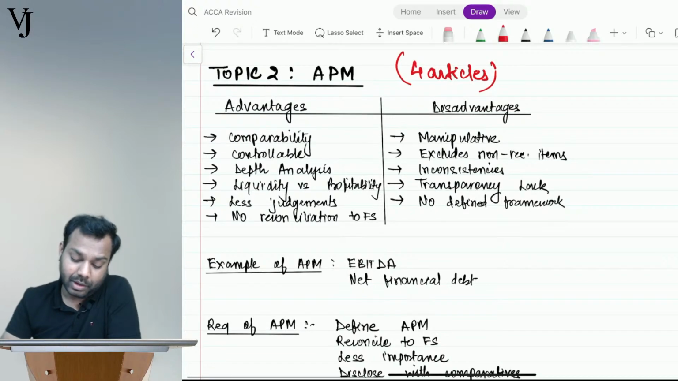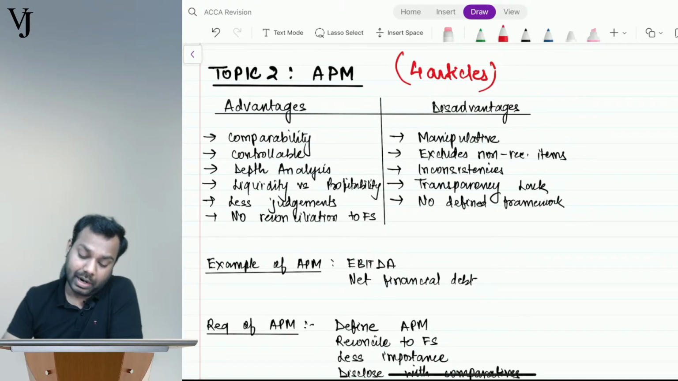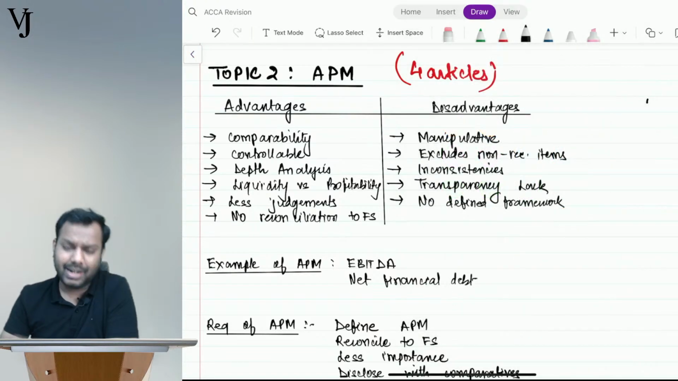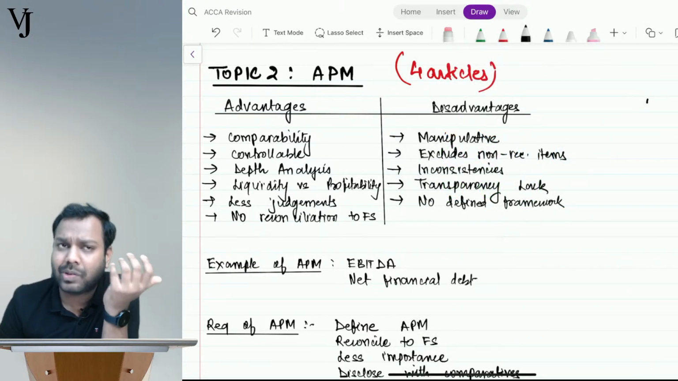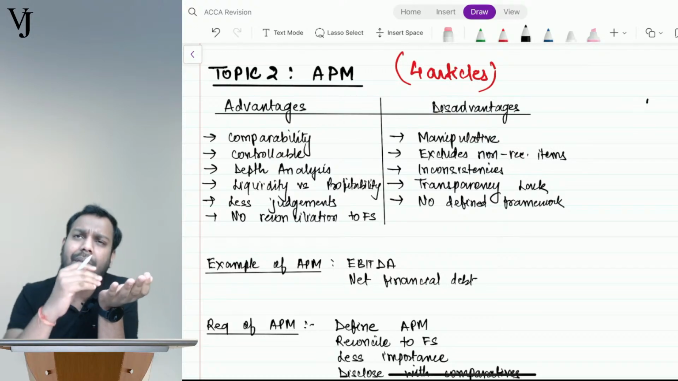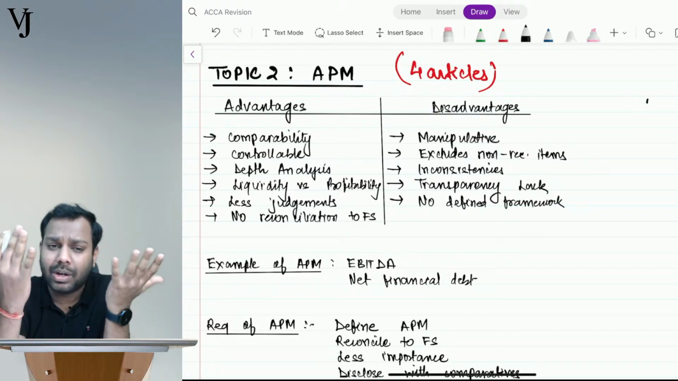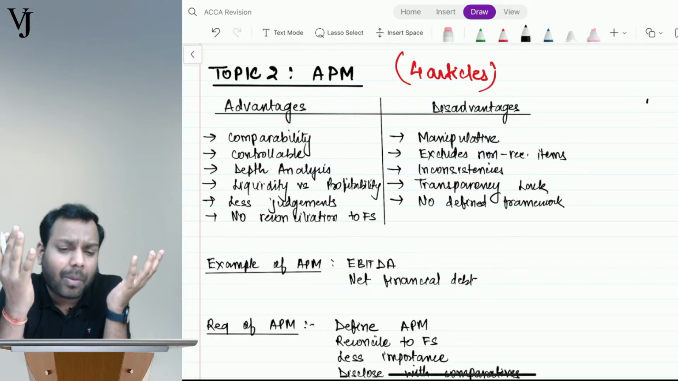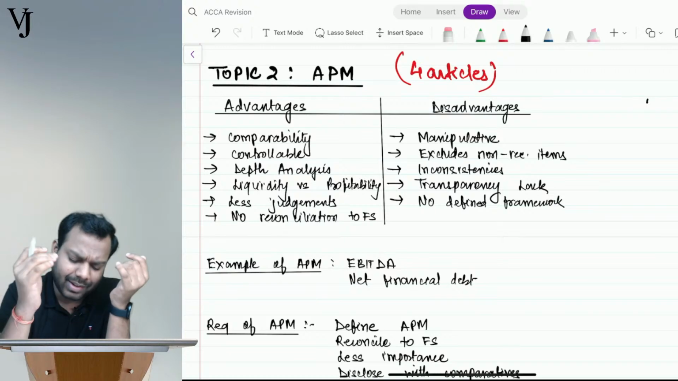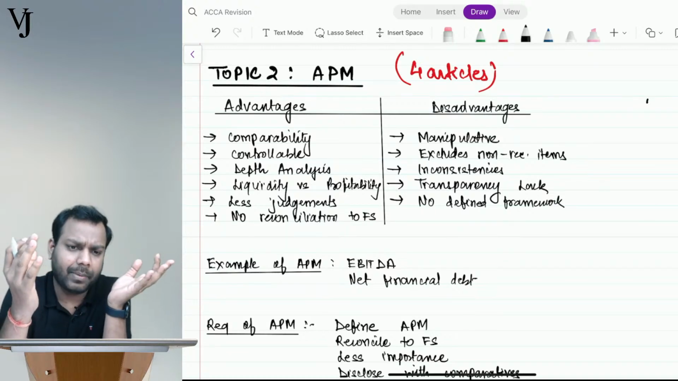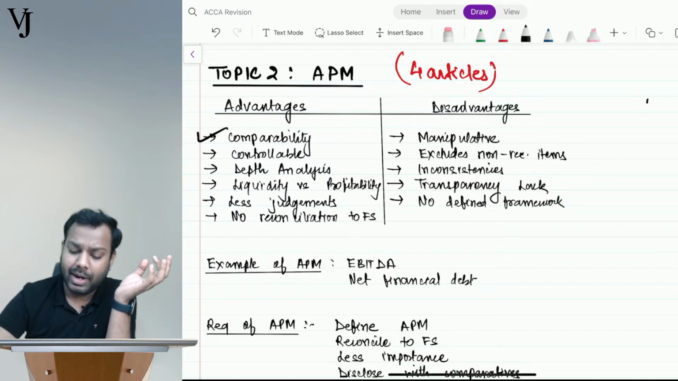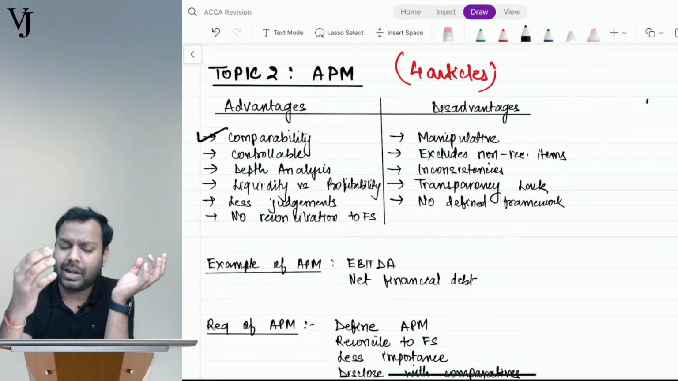Now understand advantages of APM and disadvantages of APM. Advantages: it increases comparability, because in the IAS or the IFRS which we follow, it doesn't say that please compare, please do the analysis of it. No, it's a legal obligation, and we just follow whatever is given. So it increases the comparability. First is comparability, second is controllable. Understand? It makes the P&L much more comparable.